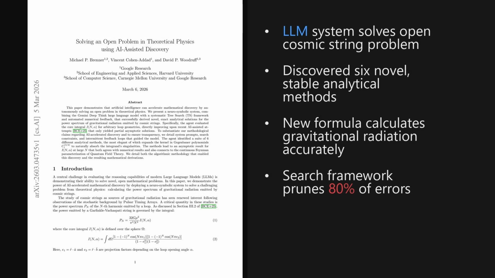Alright, wrapping up, 2 key takeaways stand out. First, combining large language models with rigorous search algorithms can successfully solve complex, open mathematical problems. Second, finding this exact formula for cosmic string radiation represents a major leap for artificial intelligence-accelerated scientific discovery.